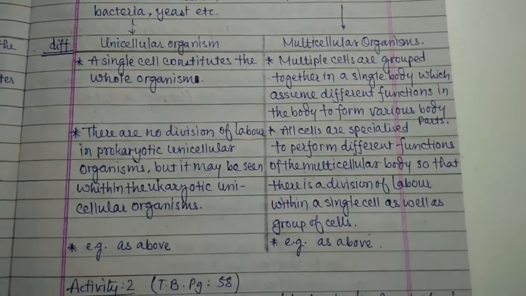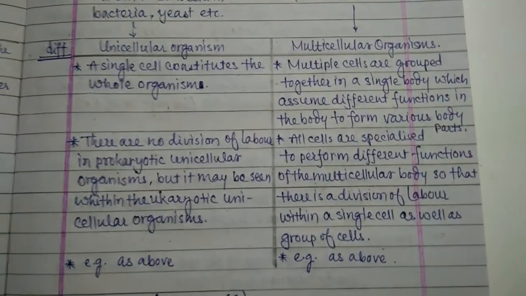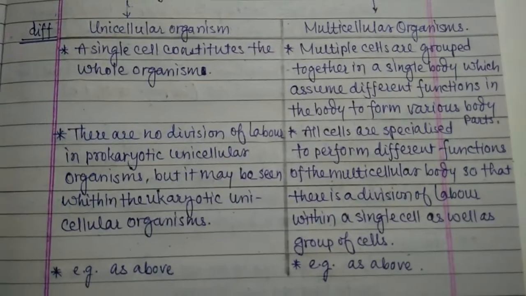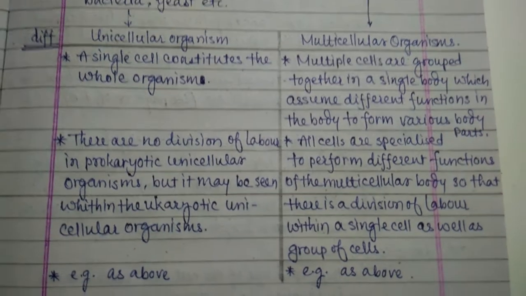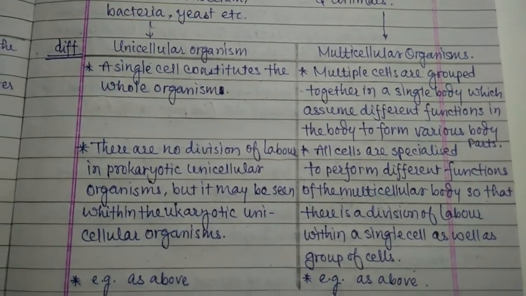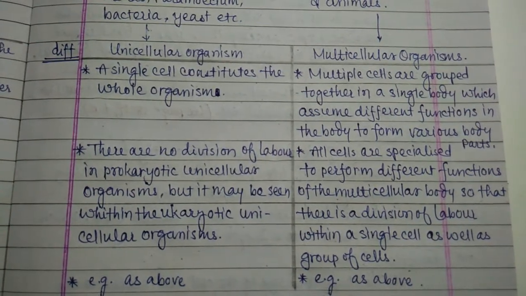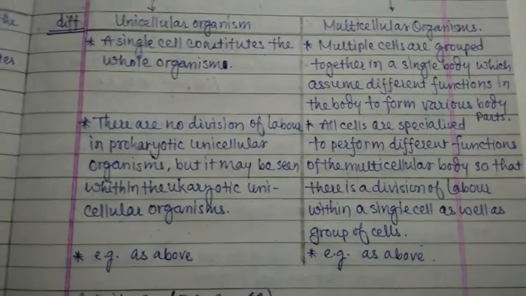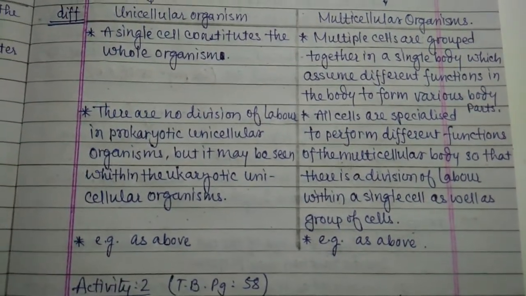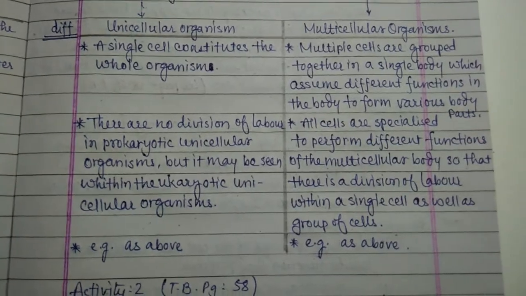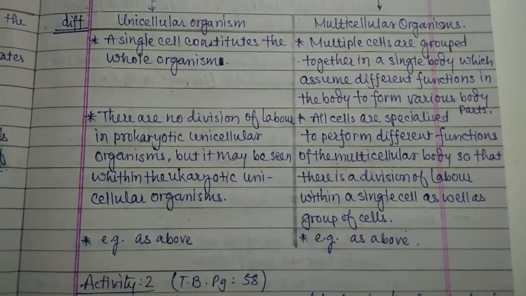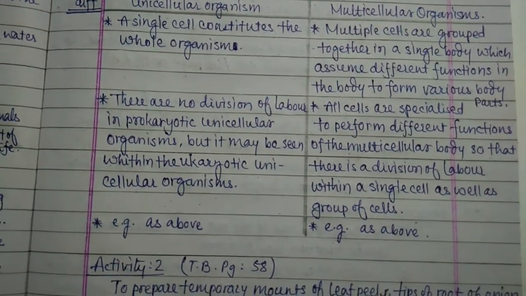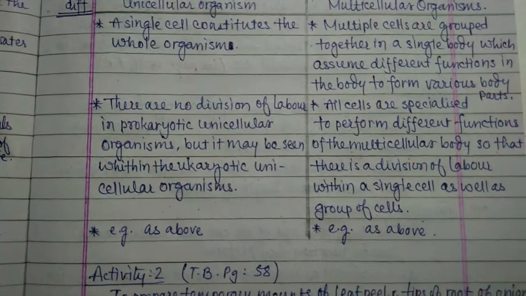Now, unicellular and multicellular organisms, here the difference. A single cell constitutes the whole organism. Multiple cells are grouped together in a single body, which assume different functions in the body to form various body parts. In a multicellular organism we observe various organs or various parts in the body which perform specific functions.